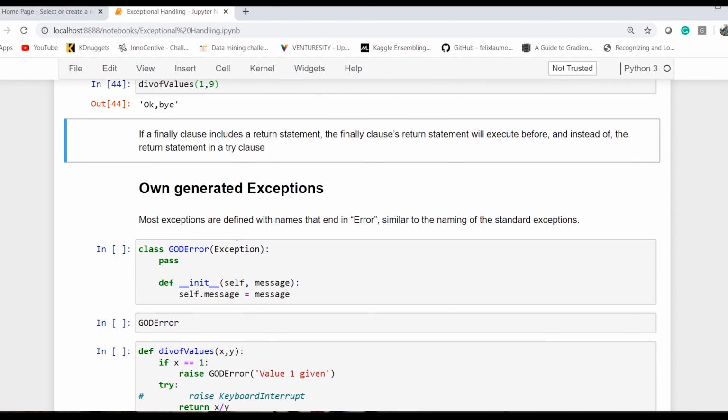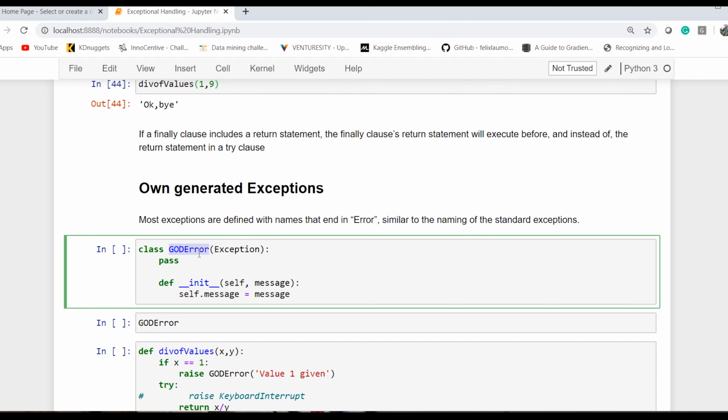So far we have covered system-given exceptions. If you want to generate your own exceptions, it's very simple. You have to just simply use the concept of declaring a class and writing it. So here the only thing to keep in mind is your name of the class should have error in its name, and it should call Exception so that it inherits the properties of the exception.